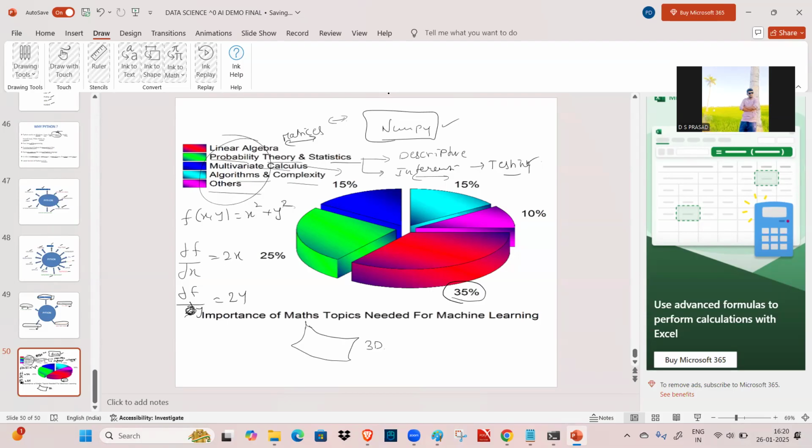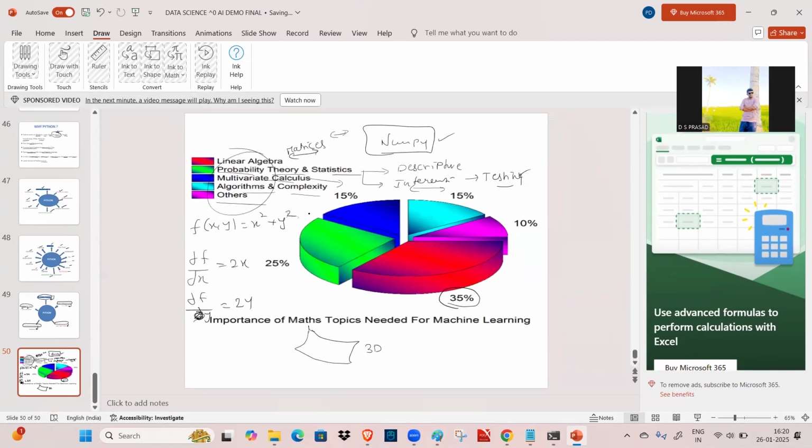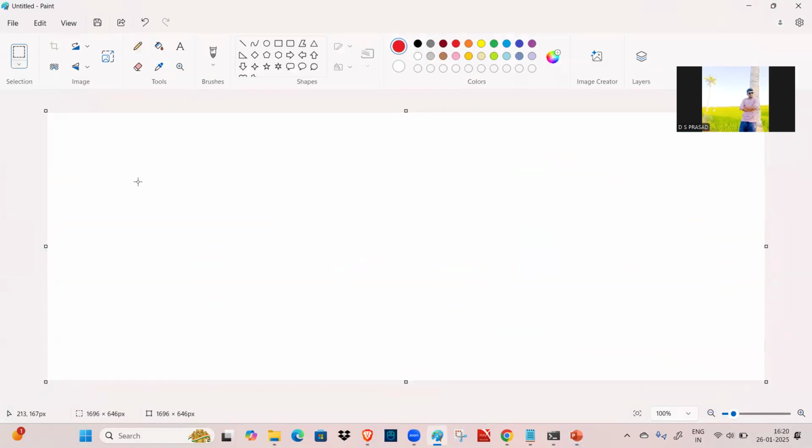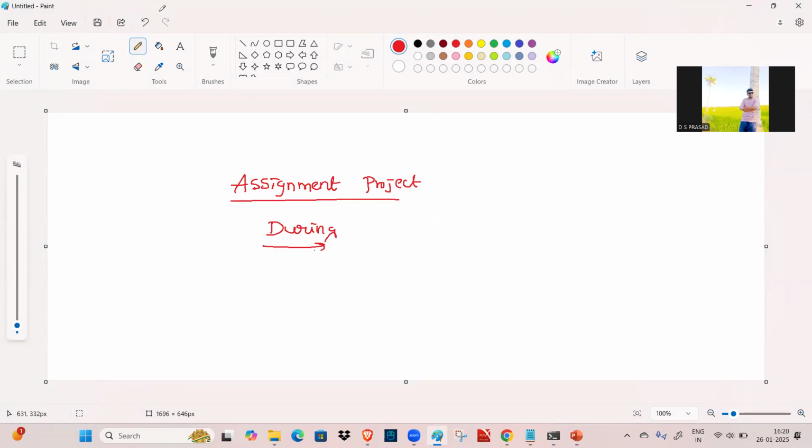Okay, so this is the data science and AI introduction part. In the next session, we are going to see the practical. In that practical, we are going to work on one assignment project. During our course, we are going to learn these concepts, but here everyone is asking what the projects of data science could be. So I am conducting this assignment, like programming, where we apply the programming. You can see this programming is very simple, just one line of code.